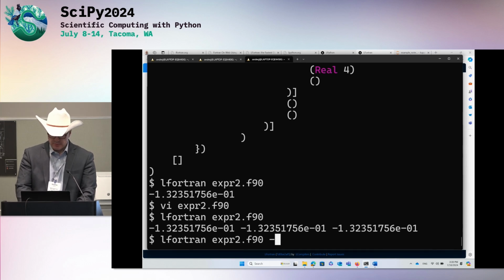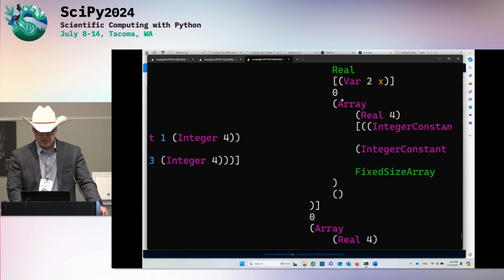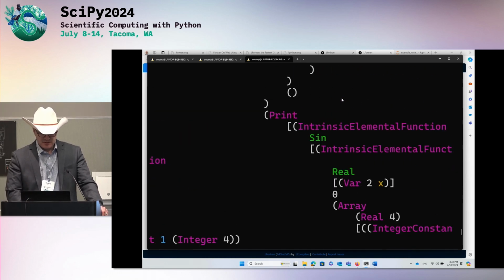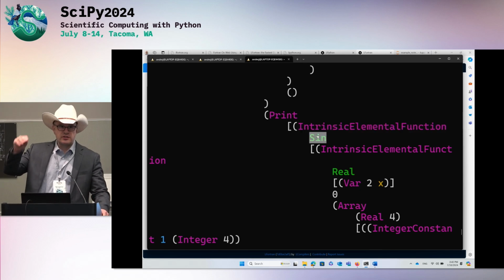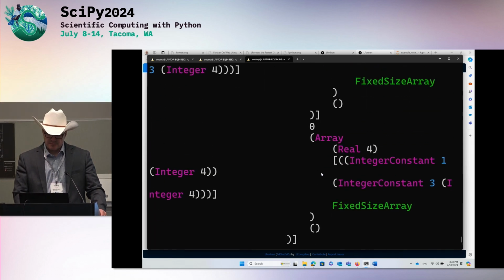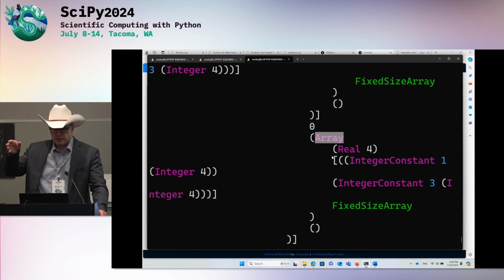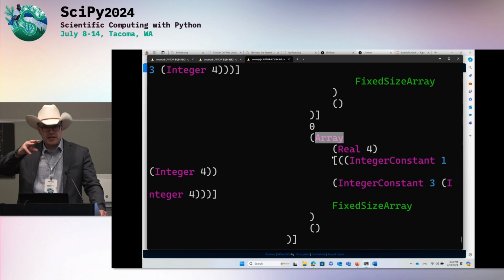Now we can look at the intermediate representation. It's kind of hard to see in a terminal, but you can see one thing, and that is the compiler is representing the sin directly in the intermediate language, ASR, and it's accepting the array as an argument. So the type is an array. The compiler is then applying transformations on it, and it's only committing to the final choices later in the pipeline.